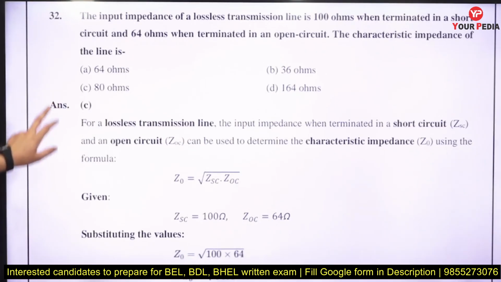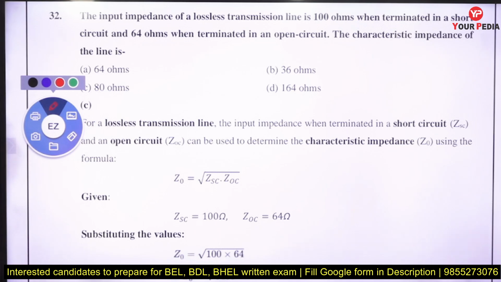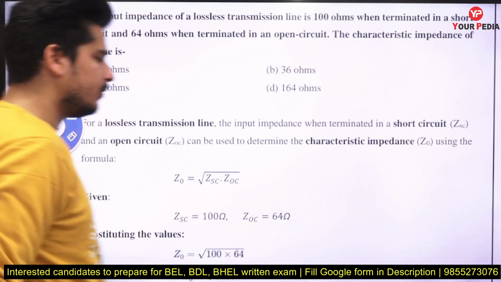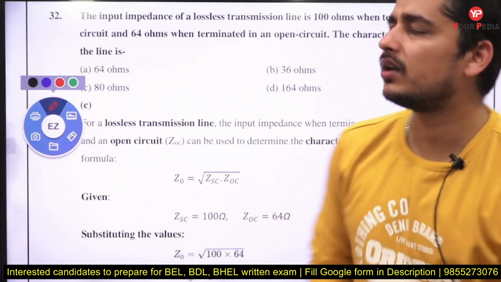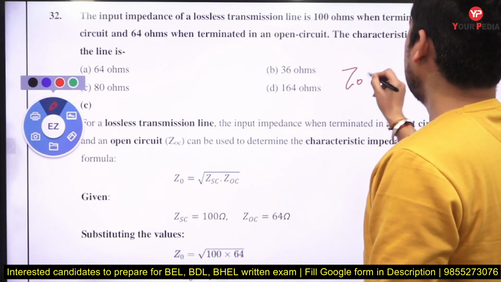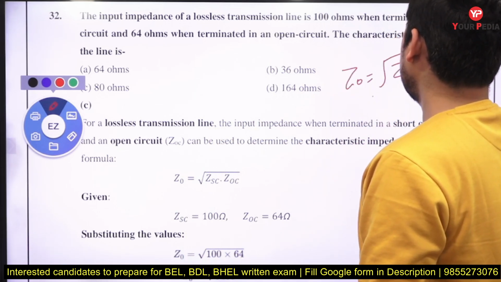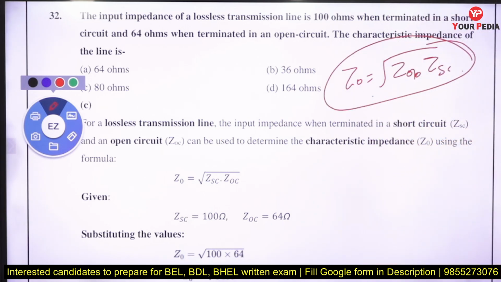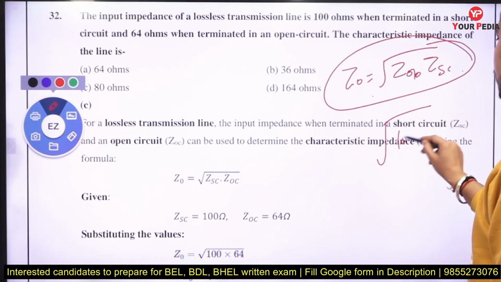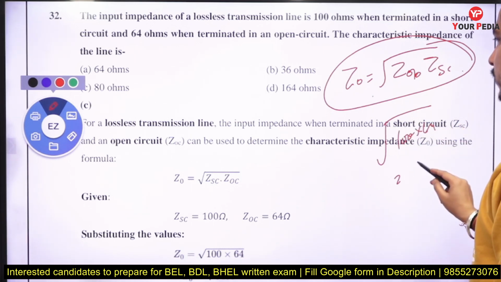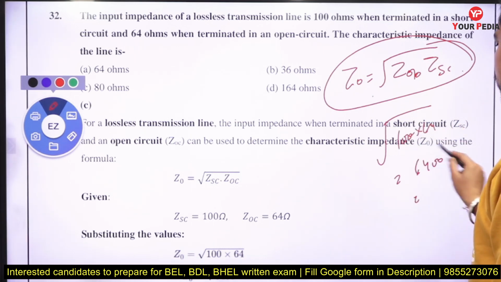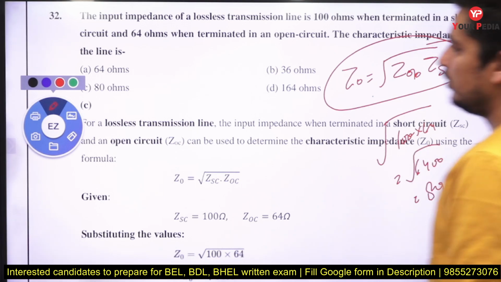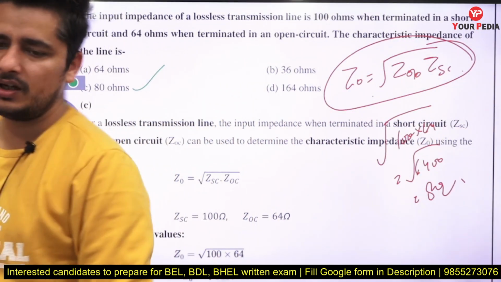The input impedance of a lossless transmission line is 100 ohm when terminated in a short circuit and 64 ohm when terminated in an open circuit. Always remember, whenever you have a short circuited and open circuited line, your characteristic impedance is the square root of the open circuited impedance times the short circuited impedance. So just plug in the values. It is 100 into 64, which is 6400. When you take the square root of this, that is going to be 80. So the answer will be 80 here, right?